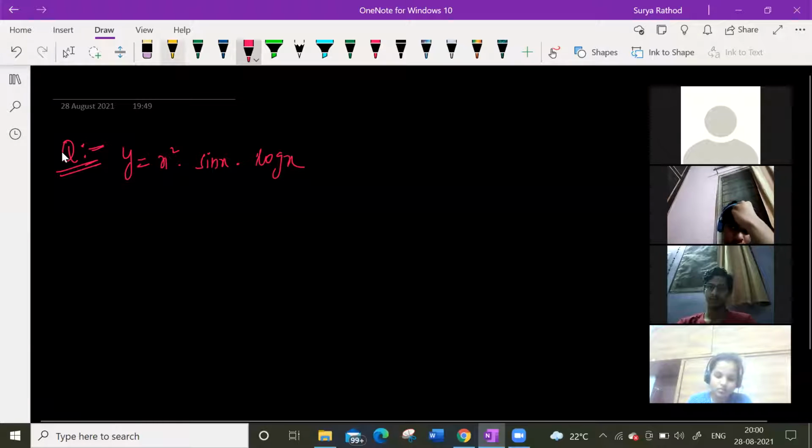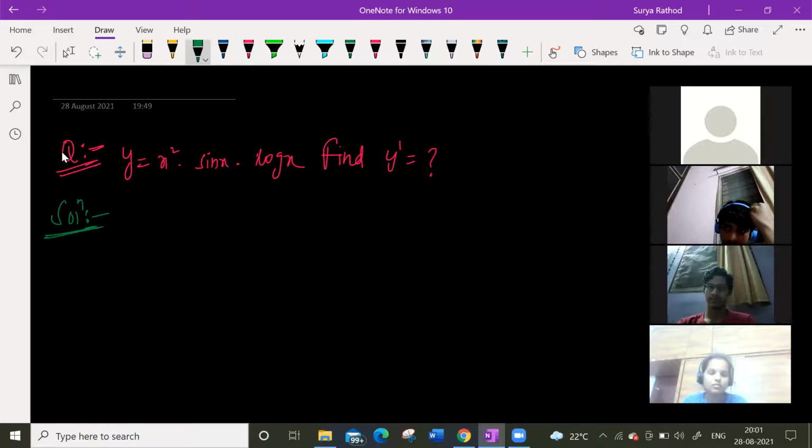This is your function. Find the derivative of this. Find y dash.